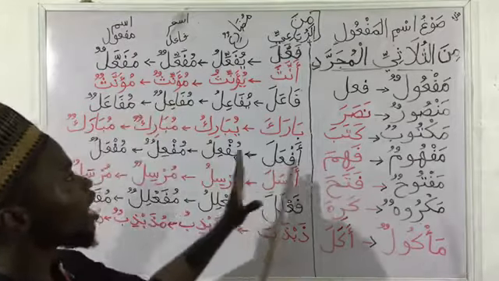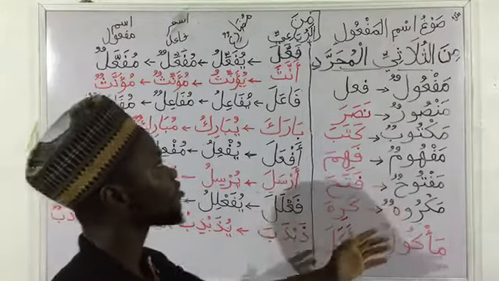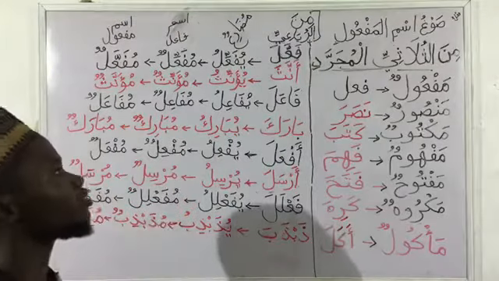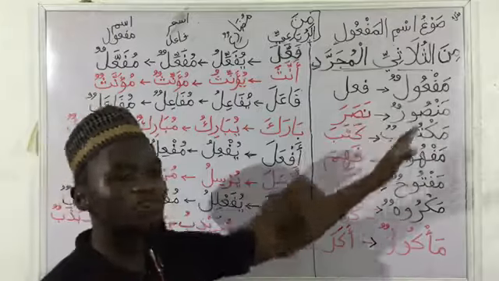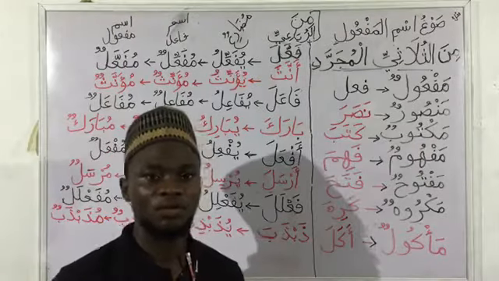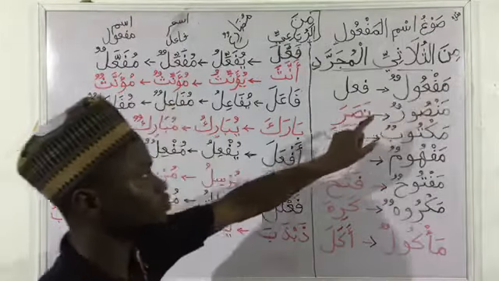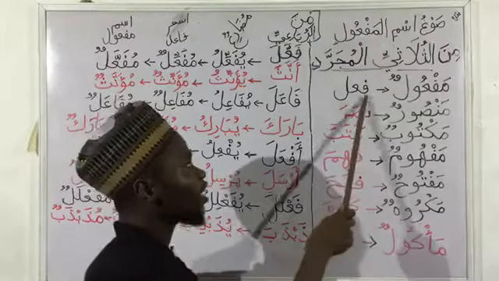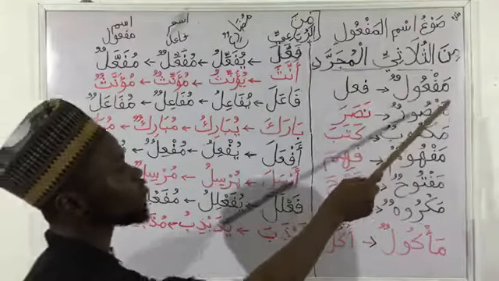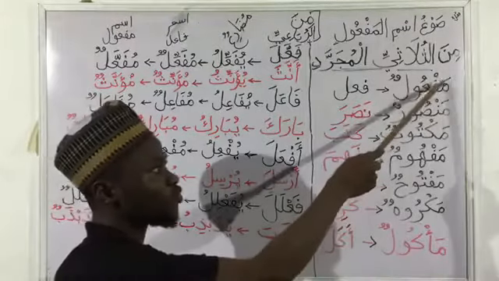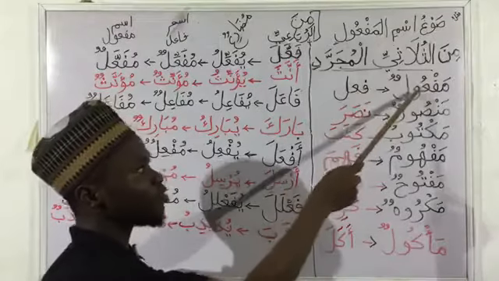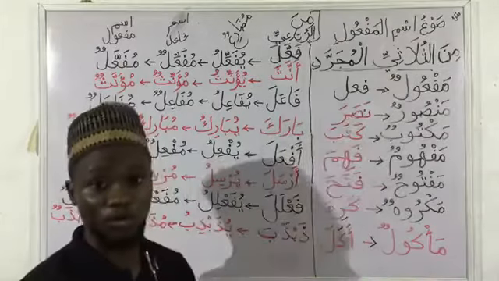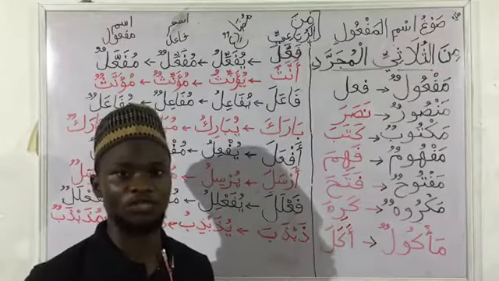So they are formed from our verbs. We can have them formed from the three-lettered verbs and also other verbs. From the three-lettered verbs, we have a general scale for them. The scale is Maf'uulun. So this scale is formed from our three basic letters of verbs, fa, ain, and lam. By the addition of mim fatha, giving the fa sukun, then our ain takes dhamma, then we add waw to it, then we add lam. On the lam we are going to have dhamma, like we have nouns in their default format.